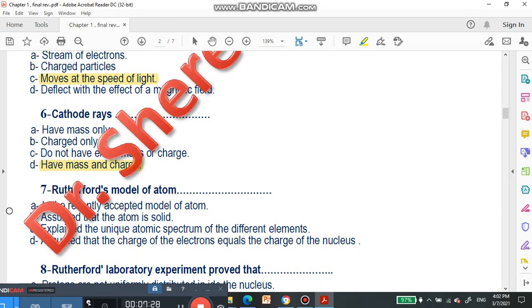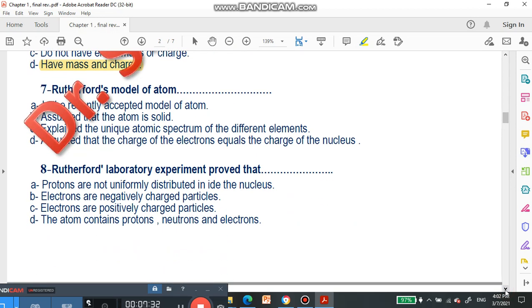Okay, let's go to question number 7. Rutherford model of atom: recently accepted model of the atom, or assumed that the atom is solid, explained the unique atomic spectrum of the different elements, or assumed that the charge of electrons equals the charge of the nucleus.